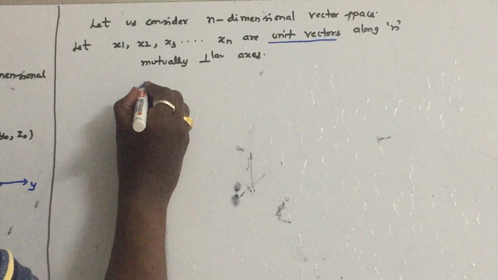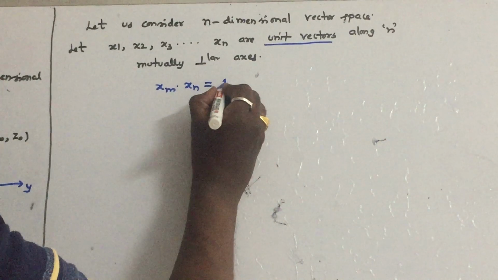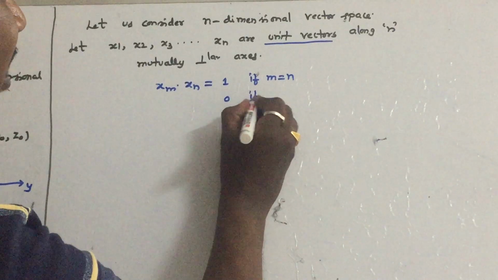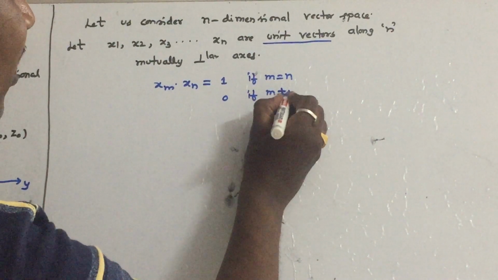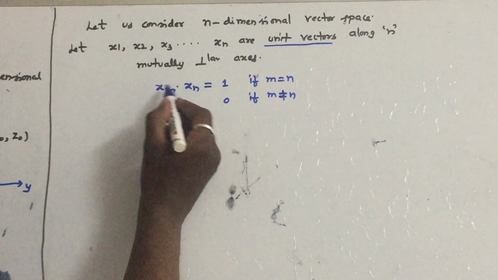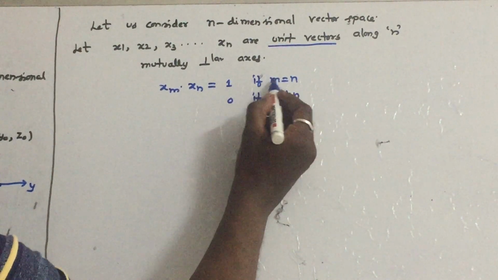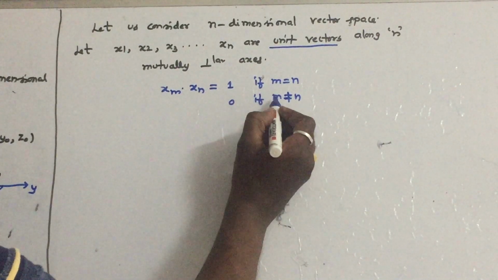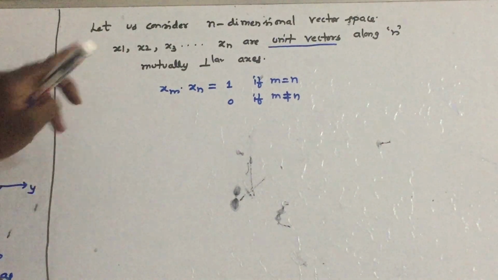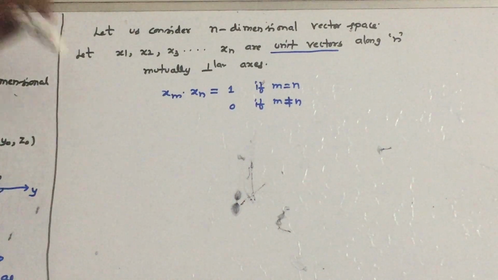So by the definition of unit vectors, what can we write? xm dot xn is equal to 1 if m is equal to n, and 0 if m is not equal to n. What is the meaning of this? That is, x1 dot x1 is equal to 1, x2 dot x2 is equal to 1, x3 dot x3 is equal to 1, like that. x1 dot x2 is equal to 0, x1 dot x3 is equal to 0, like that. If m is equal to n, the answer is 1. If m is not equal to n, the answer is 0. Now we have taken n unit vectors and defined them like this.